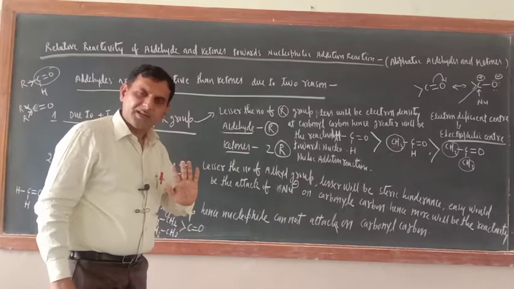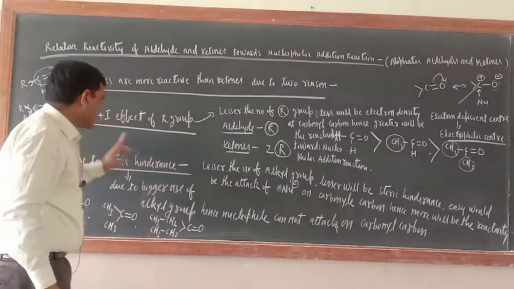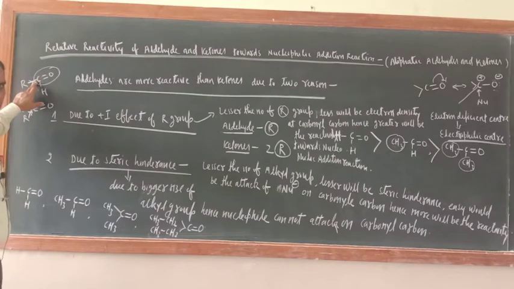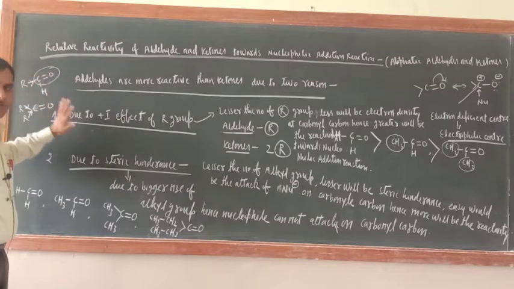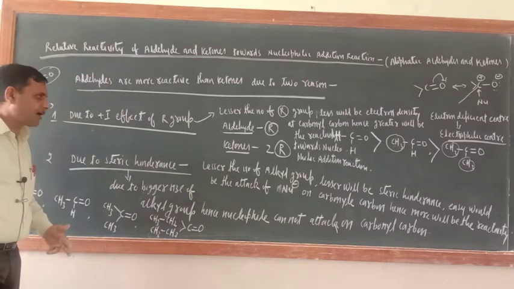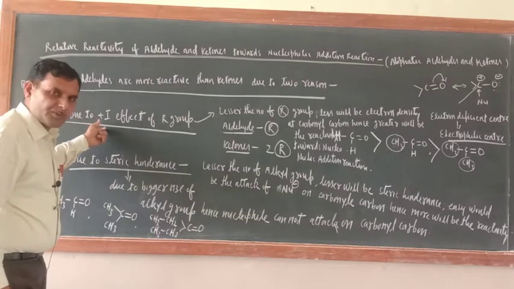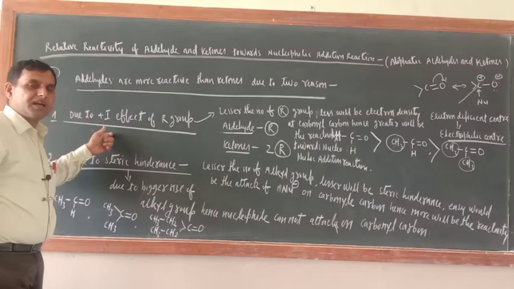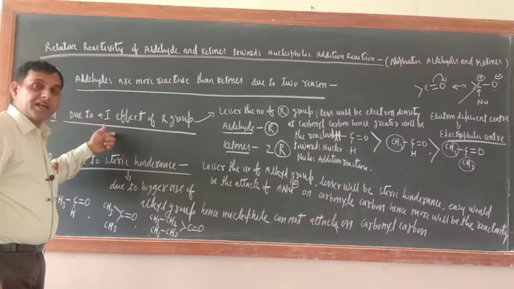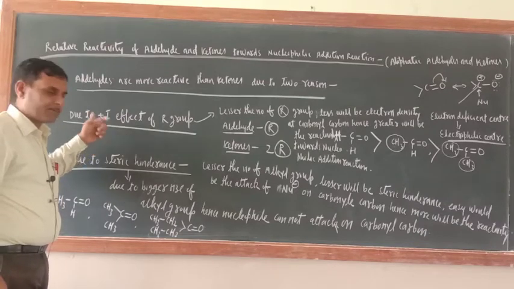Understood my point? The electron will not be only at carbon, it may go toward the oxygen, but meantime it will be available between carbon and oxygen. I hope you have got my point. So this is due to the plus I effect of the alkyl group. Aldehyde is more reactive toward nucleophilic addition reaction than ketone.